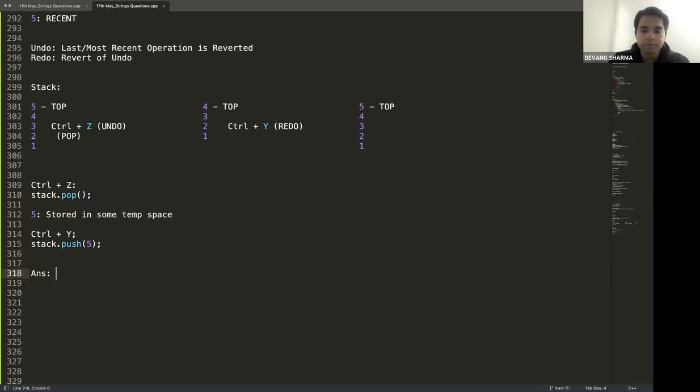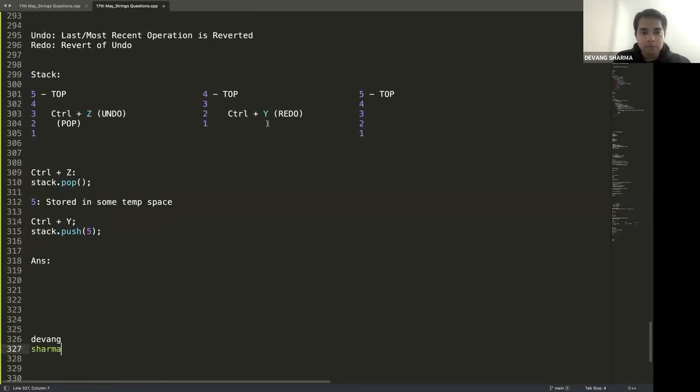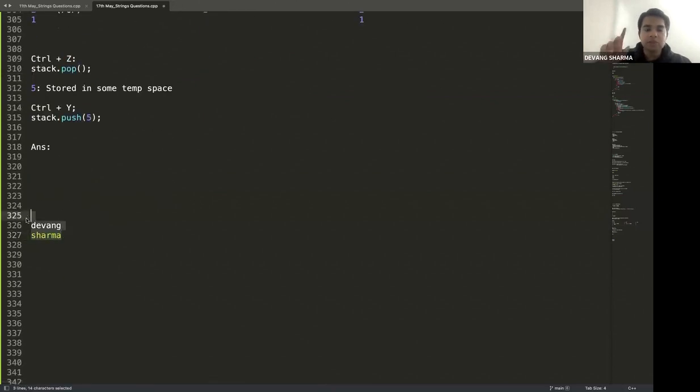Yes or no? When I say multiple undo redo operations, I can do two control Z and two control Y. So I do control Z, control Z, control Y, control Y. If I have to support multiple undo and redo operations, I cannot do it with one stack. In this case, I can use one stack and one temporary variable. But what about these? These will be stored in a separate stack if I'm doing multiple operations.